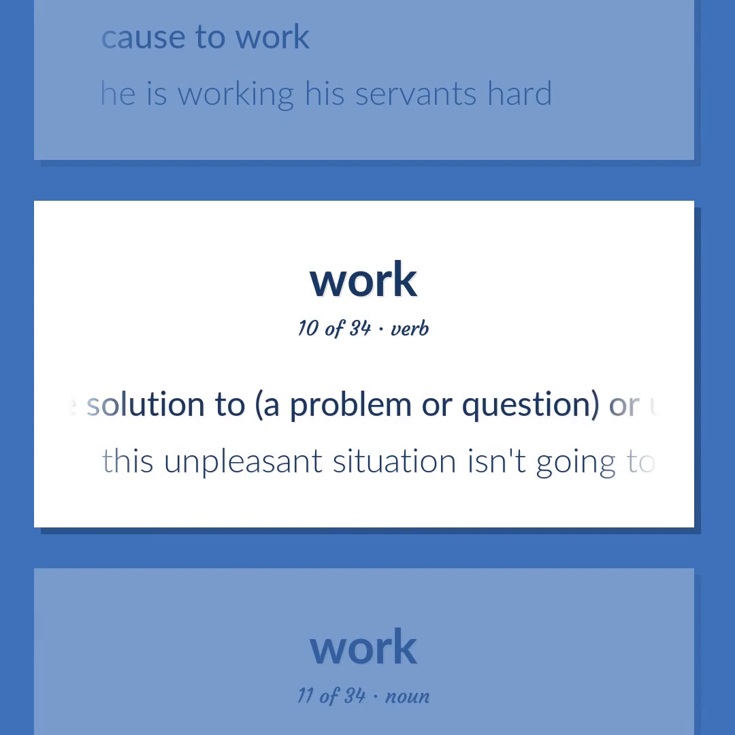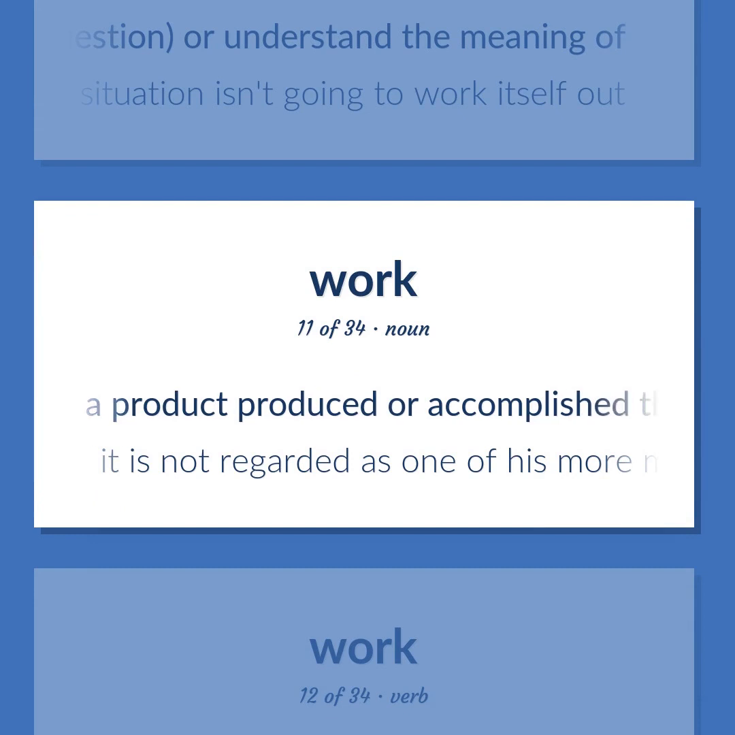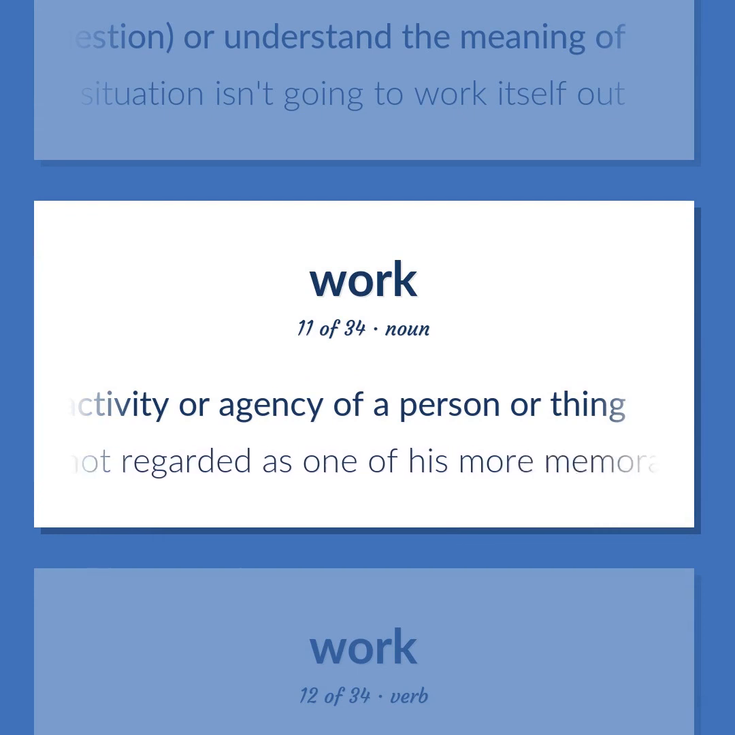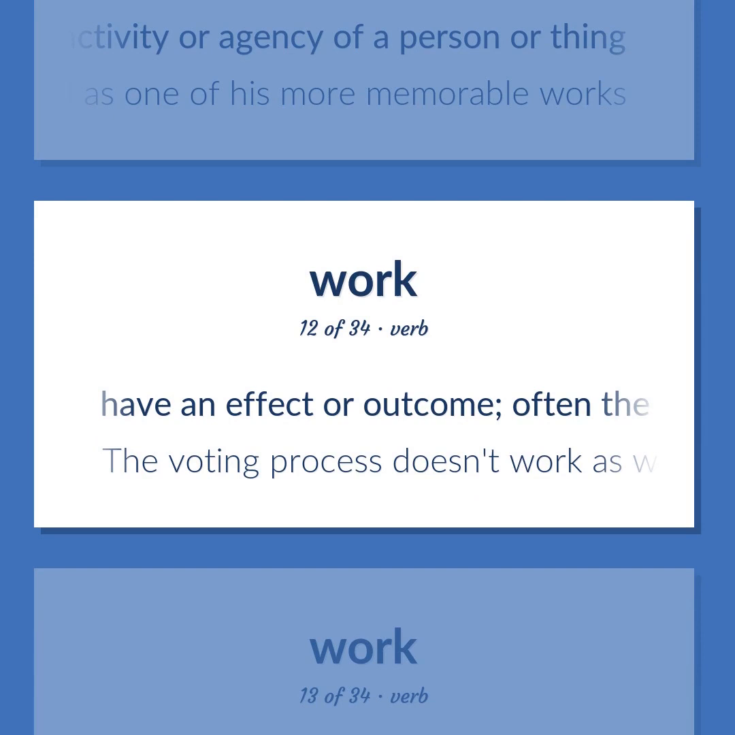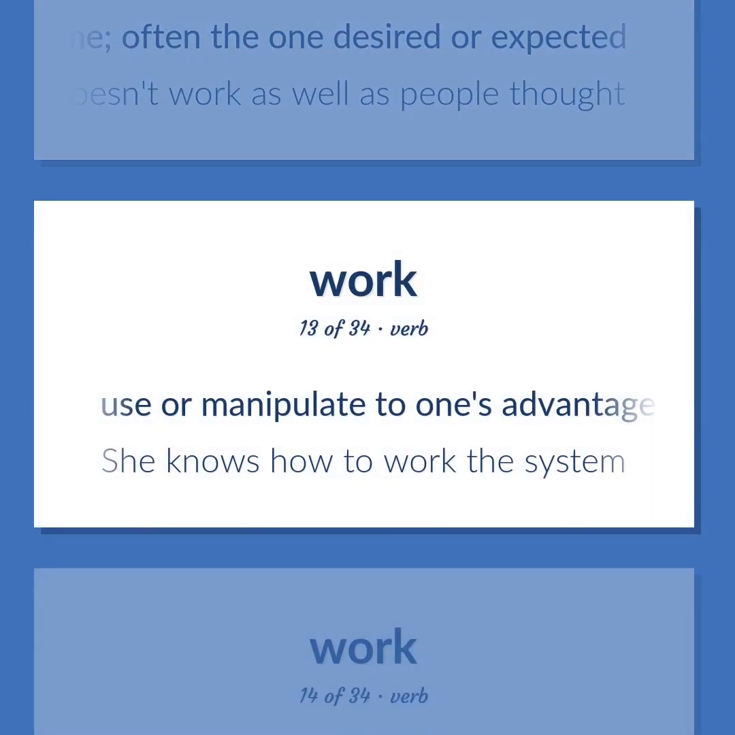Find the solution to a problem or question, or understand the meaning of. This unpleasant situation isn't going to work itself out. A product produced or accomplished through the effort or activity or agency of a person or thing. It is not regarded as one of his more memorable works. Have an effect or outcome, often the one desired or expected. The voting process doesn't work as well as people thought. Use or manipulate to one's advantage. She knows how to work the system.